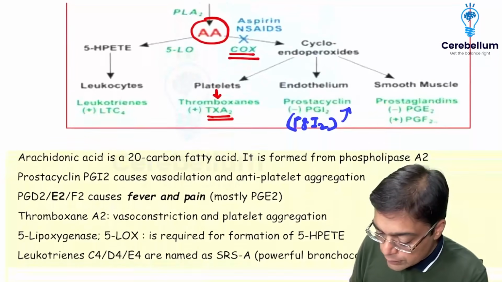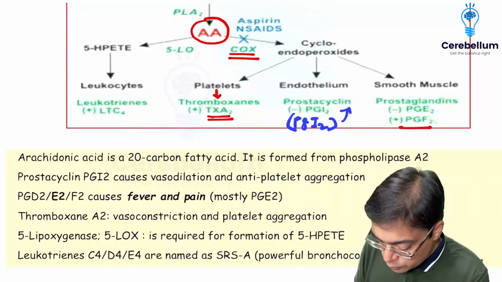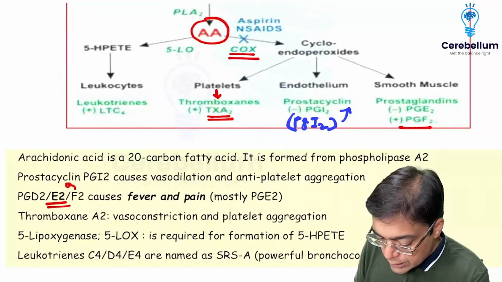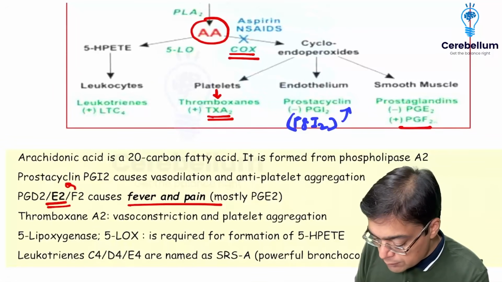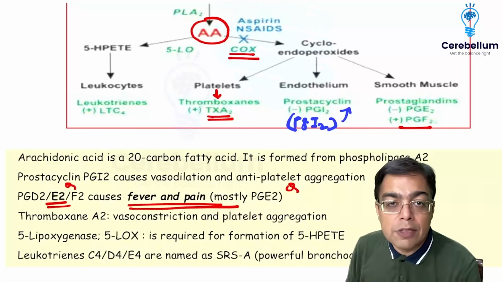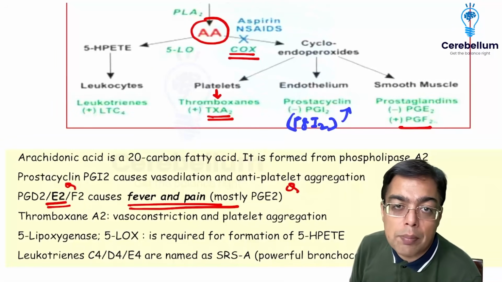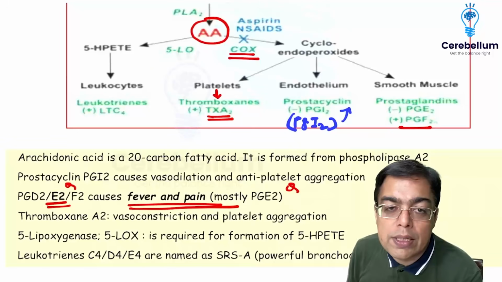We had a mention of other prostaglandins, for example prostaglandins D2, E2 and F2 alpha, out of which I mentioned over here in the notes as well, PGE2 is responsible for causing very specifically the development of fever as well as pain. So PGE2 causes fever and pain. E for elevation of body temperature, and E for the sound you make when there is pain.